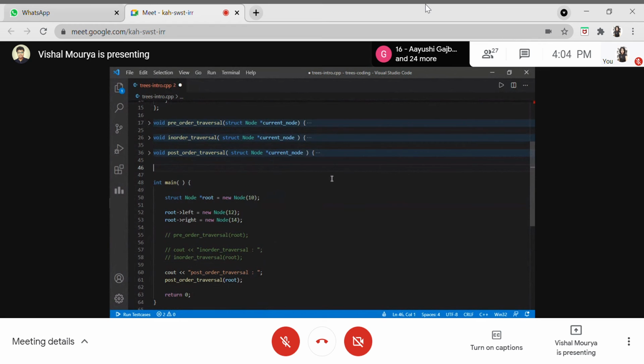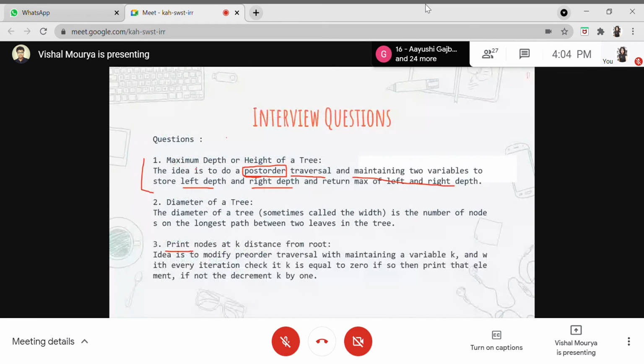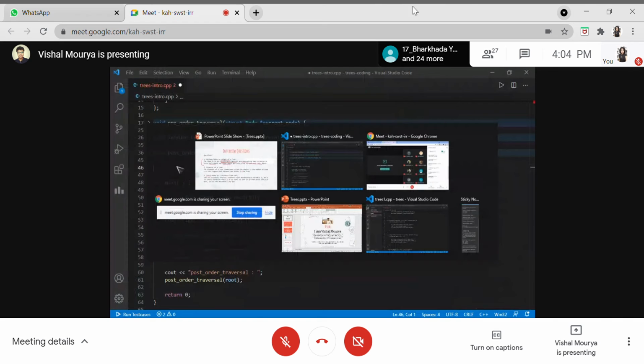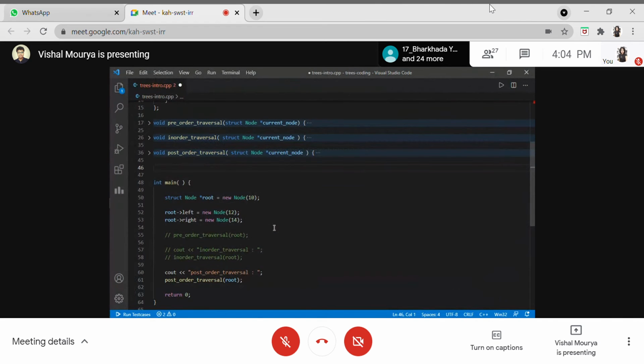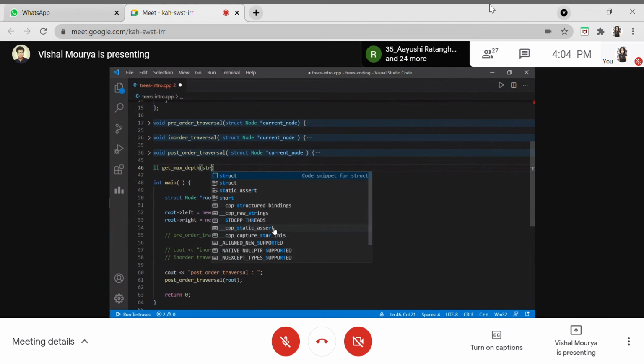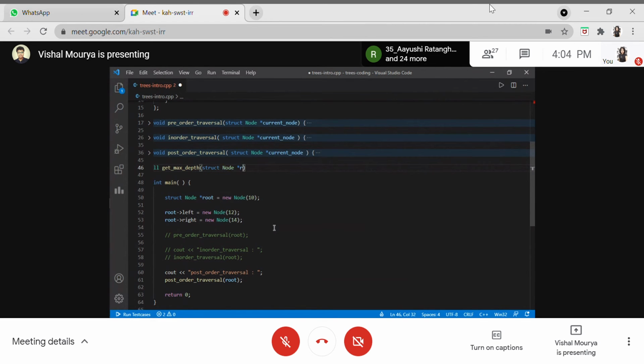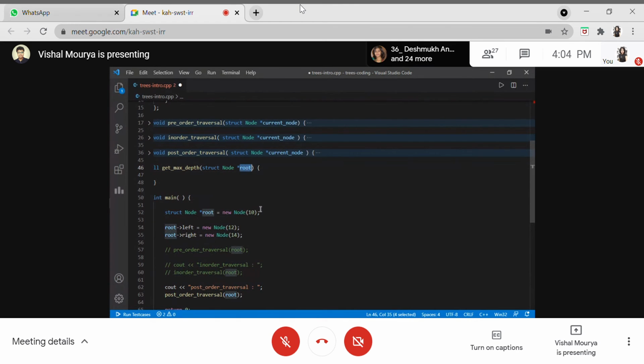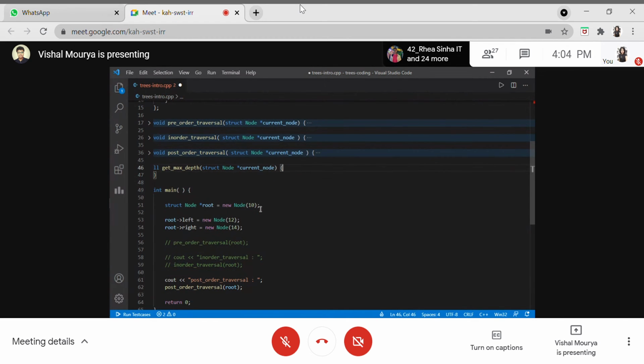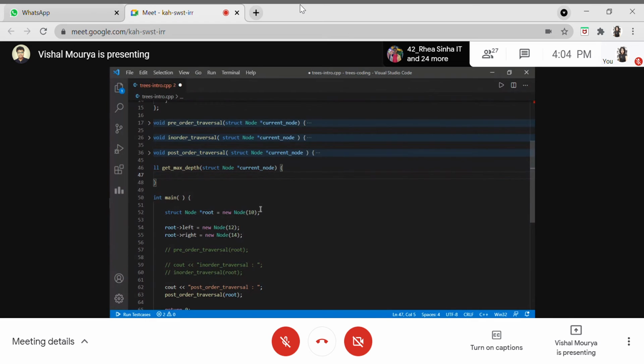Okay, so what function do we have to write? We have to get the maximum depth for the tree. So it will be returning an integer value, which is nothing but a long integer in my case. So let me define that particular function, which will be getting the depth for that particular tree. I'll be passing the root node. As I told, I'll always require a node which will be pointing towards the root node or any node. I just need to fetch the reference for that particular tree for the start of that code.